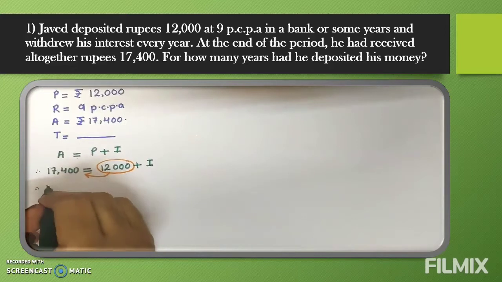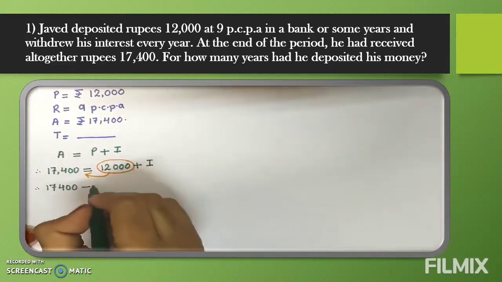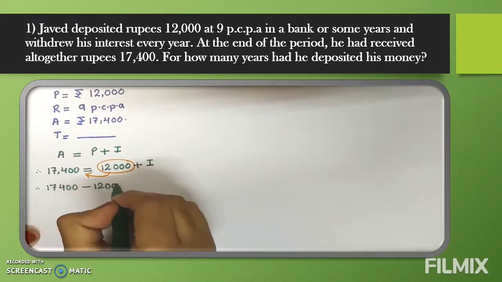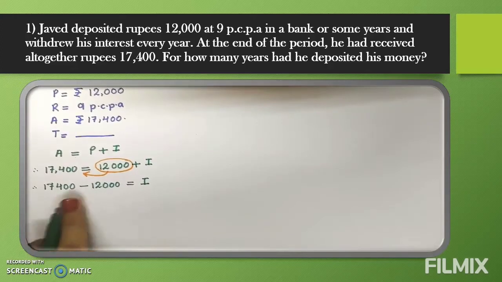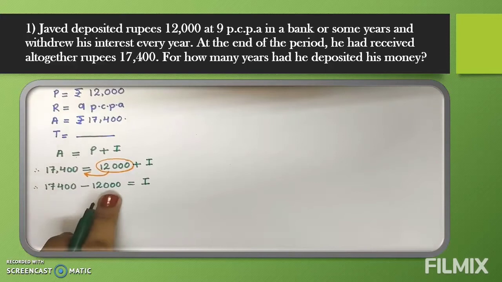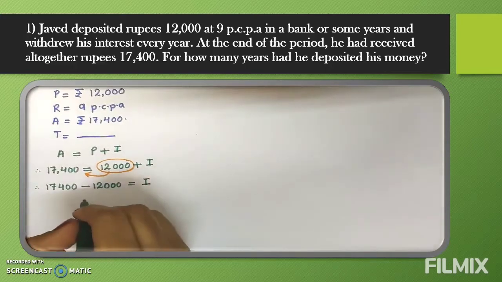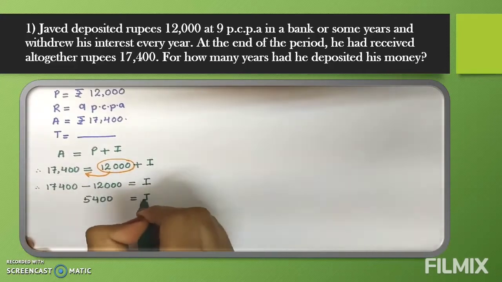So what we will write here, therefore, 17,400 plus we will shift this side, it will become minus 12,000 is equal to I same. Now you subtract and see what answer you are getting. 17,400 minus 12,000. What answer will we get? We will get 5,400 is equal to I.